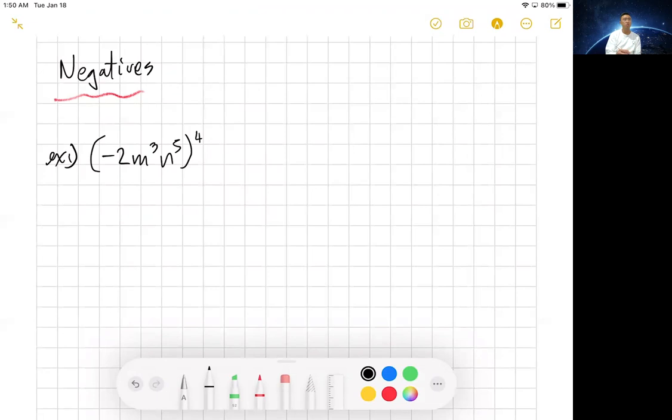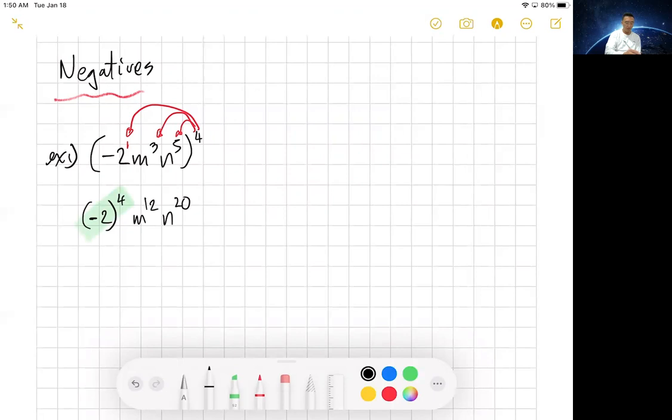I'm going to go ahead and distribute that to the 1 right here, to the 3 right here, and to the 5 right there. Now, that means, and make sure that the negative 2, if it's a negative, you should put it in parentheses. It's always helpful. Put a 4 right there. m to the 12th and n to the 20th.